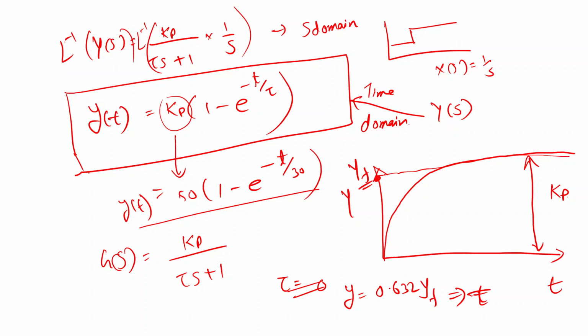So let's say if my final temperature is 100 degrees Celsius, then over here it is 63.2. The time taken by the system to reach this 63.2 degrees Celsius, this much amount of time we call the time constant. So this is the physical significance of the time constant: the time taken by the system to reach 63.2% of the final value. And kp, the process gain, is the change in the input that we are providing.